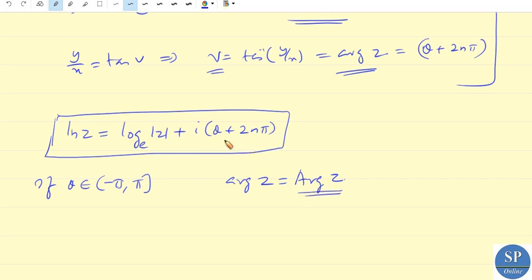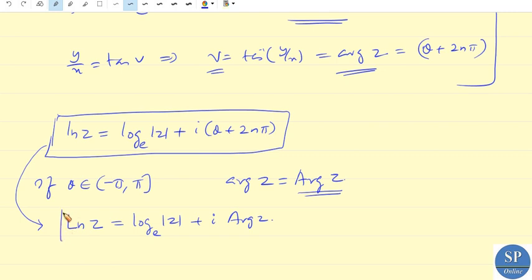If we are using this principal argument here, then this log function will be a single valued function, because this argument is a single value. So in that case, this log function is a single valued function, and we will get the principal value: capital Ln z is equal to log mod z plus i into capital arg z.